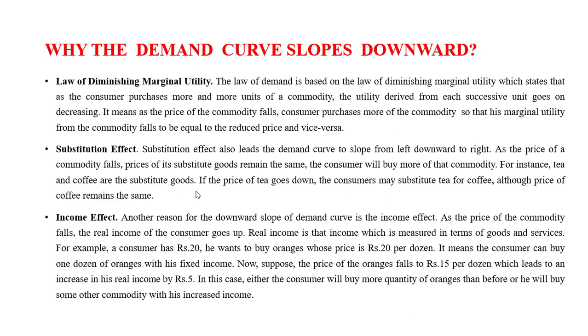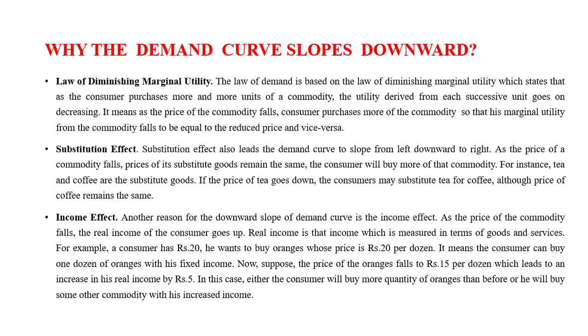So this is known as the substitution effect. You want tea and coffee, but if the price of tea is going down, you will buy more tea compared to coffee. In the same way, if the coffee price is going down compared to tea, you will prefer to buy coffee rather than tea. That means you can substitute, either you go for tea or you go for coffee. So there is an inverse relationship between these two.